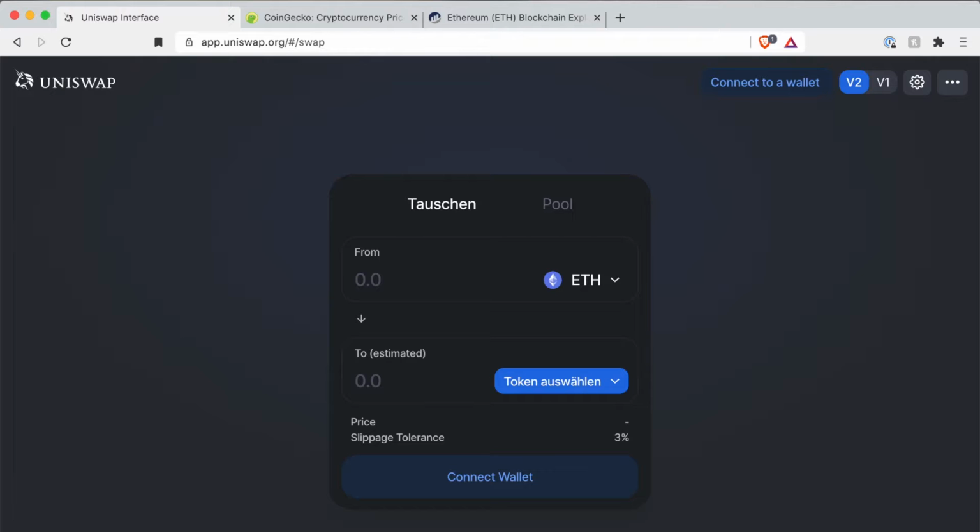But there lies also the scam potential in Uniswap, because every user can create any ERC20 token and supply liquidity on this market here. And one popular scam method is that users basically create a copy of a popular token and call it almost the same, so that potential users accidentally choose the wrong token and trade this worthless token instead of the one they really want. So I'll show you some easy steps how to avoid falling for such a scam.